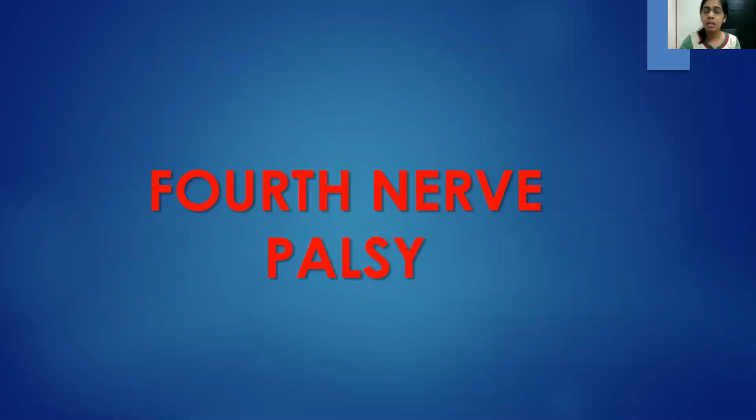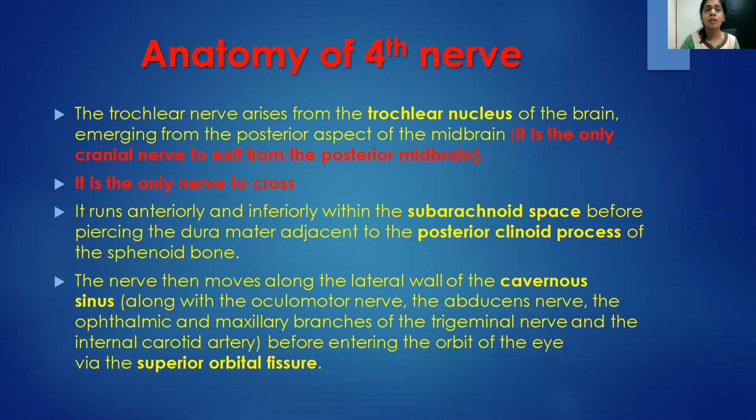Now, fourth nerve, a little bit on the anatomy again. The trochlear nerve arises from the trochlear nucleus of the midbrain, that is at the level of the inferior colliculus. There is a certain important thing about the anatomy. It is the only cranial nerve to exit from the posterior midbrain, and it is the only nerve to cross. It runs anteriorly, goes within the subarachnoid space, and it goes into the dura mater of the sphenoid bone. The nerve then goes along the lateral wall of the cavernous sinus, where it is along with the third nerve, fifth nerve part 1 and the sixth nerve, and then it enters the orbit.